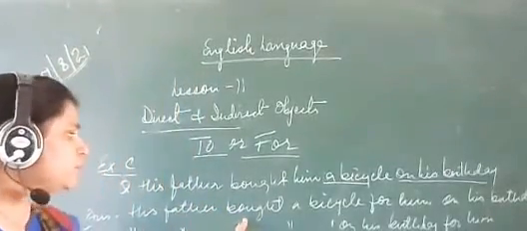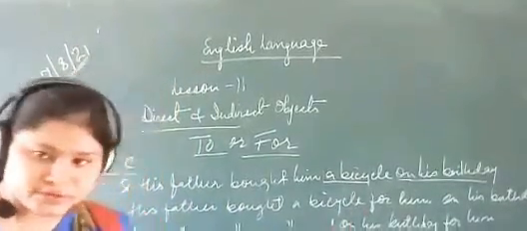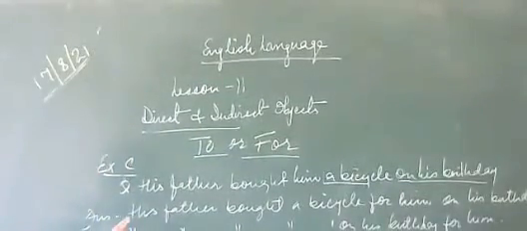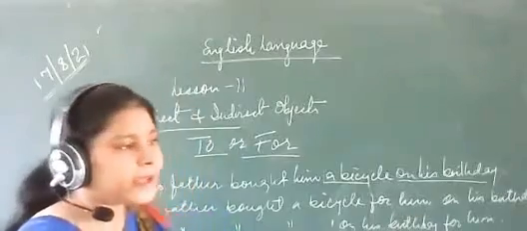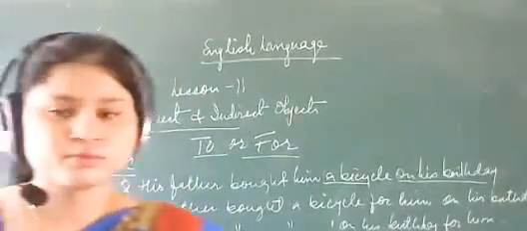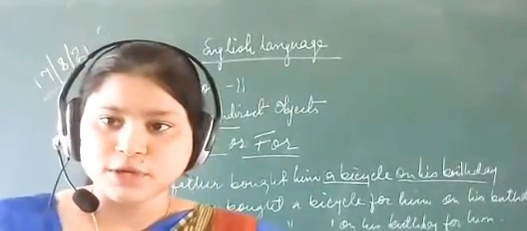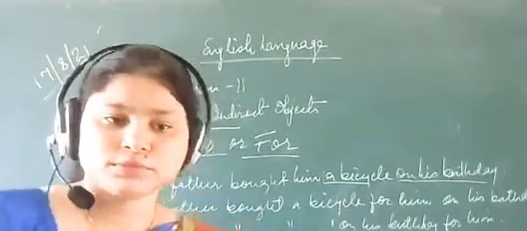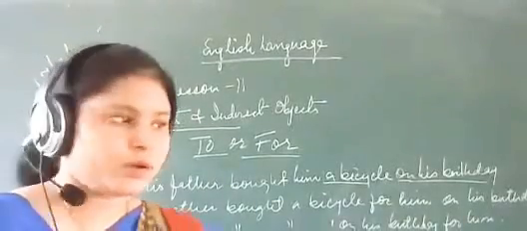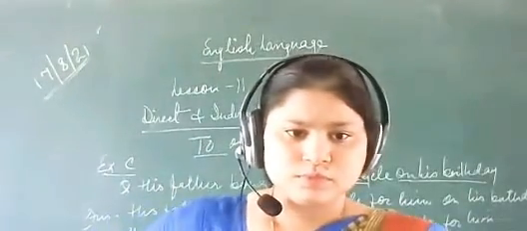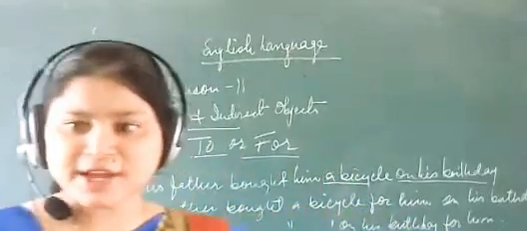His father bought a bicycle for him on his birthday is correct, and his father bought a bicycle on his birthday for him. Now this question number 3 has been completed.